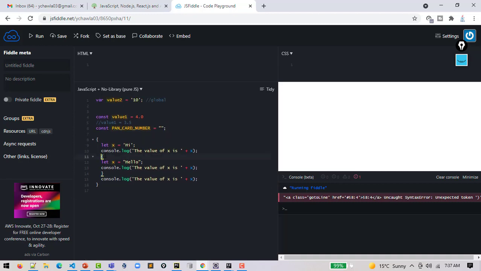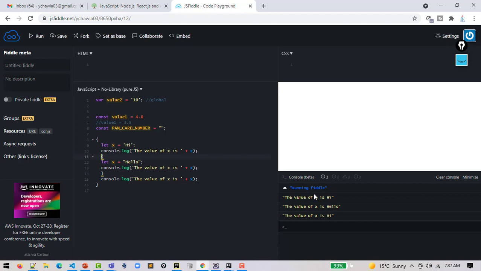So I have this: this is the outer block, this is the inner block, again this is the outer block, and here if I try to access this, it will not be accessed at all.